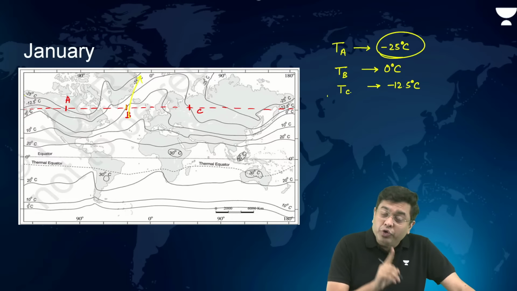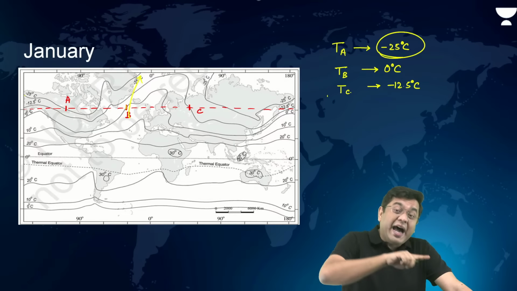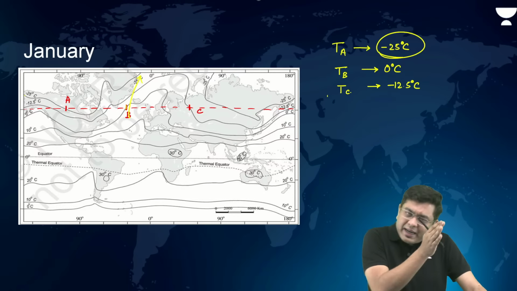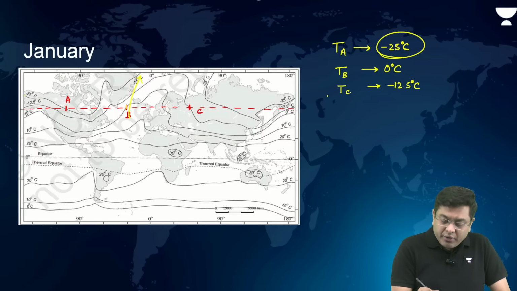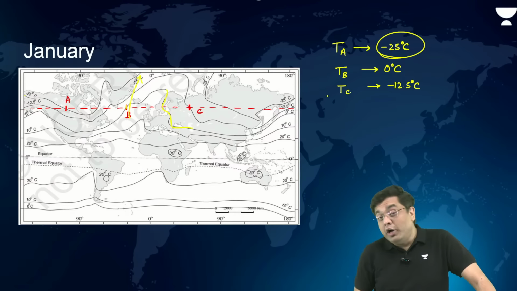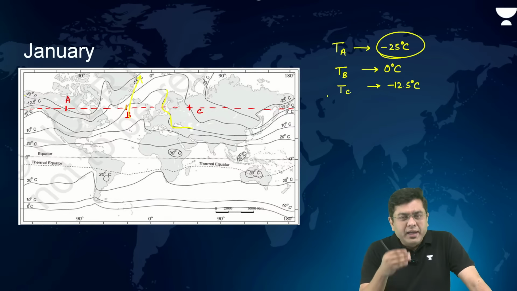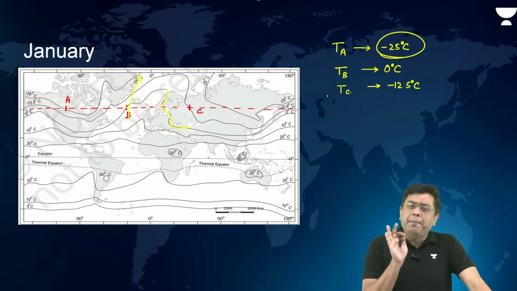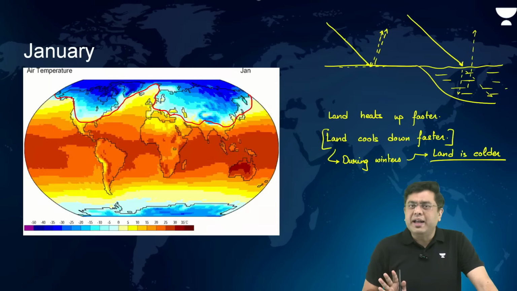So that means isotherms over the region of the ocean will have to bend northwards when it is the winter season. And when from the oceans you come to the continent, let's suppose this minus 12.5 or 0, any of the isotherms that you take, observe as you move from ocean to continent, it will have to bend southwards, because at the latitude at which the ocean experiences 0 degrees Celsius, land would have experienced that 0 degrees at a much lower latitude because of substantial cooling, right? So apply the basic logic of heating and cooling, and you will get the answer.